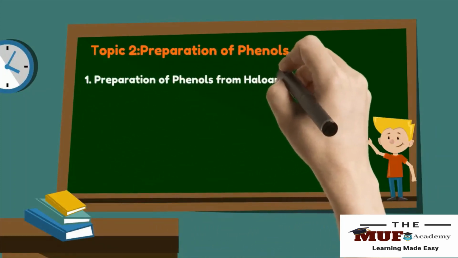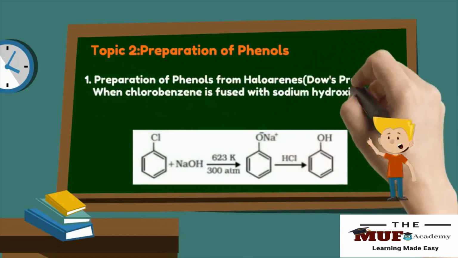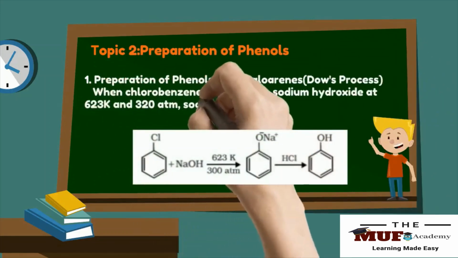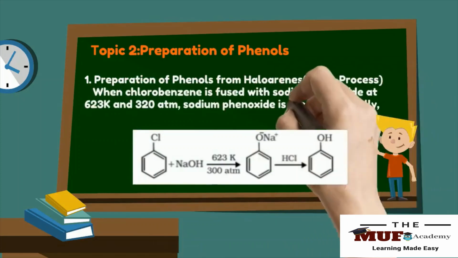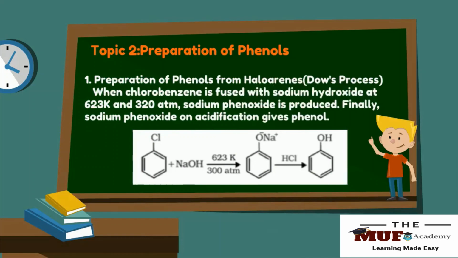Preparation of phenols from haloarenes. When chlorobenzene is fused with sodium hydroxide at 623 Kelvin and 320 atmospheric pressure, sodium phenoxide is produced. Finally, sodium phenoxide on acidification gives phenol.